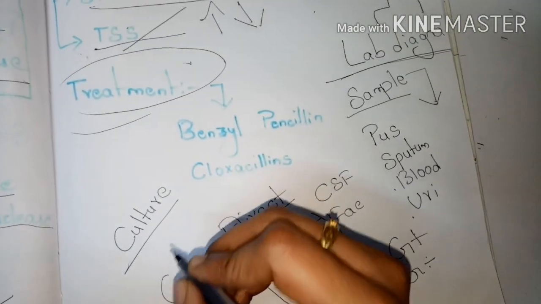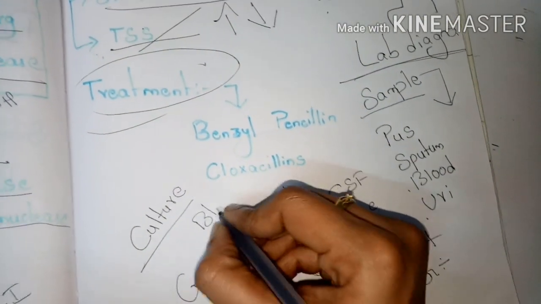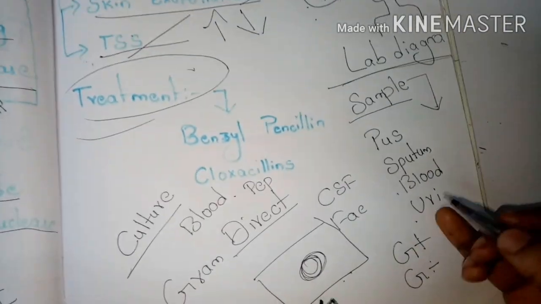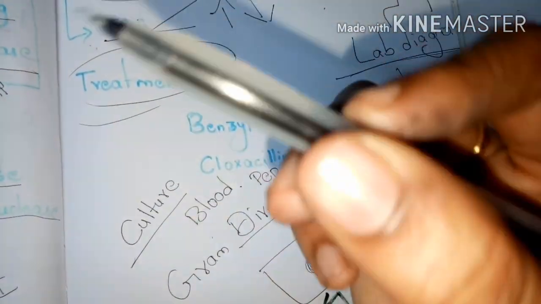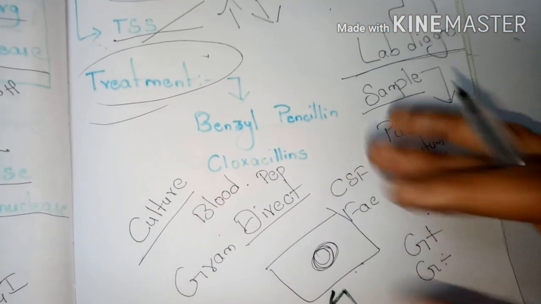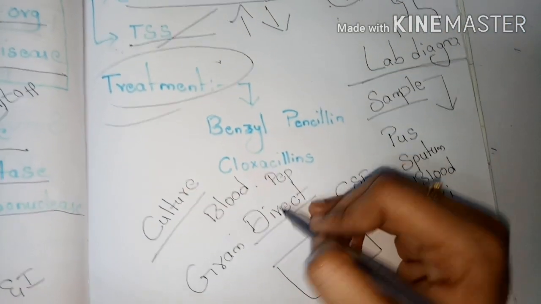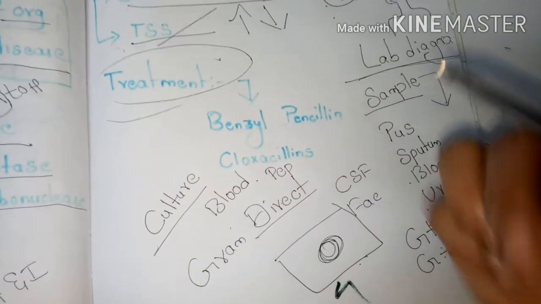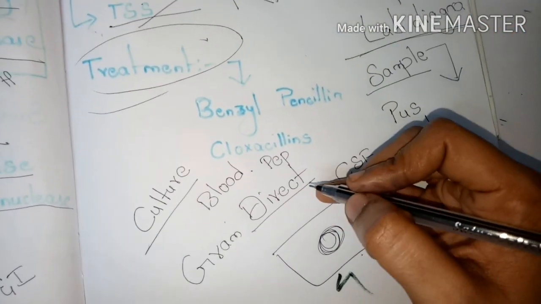Culture is nothing but we are going to cultivate this sample in blood agar or peptone water. Why we are going to inoculate this sample in blood agar: I already said in the toxins and the enzymes which are produced by Staphylococcus aureus, these have the ability to hemolyze, means these have the ability to break the RBC. So in the blood agar we can detect such hemolyzing organisms very easily. That's why we are going to cultivate those samples in the blood agar.